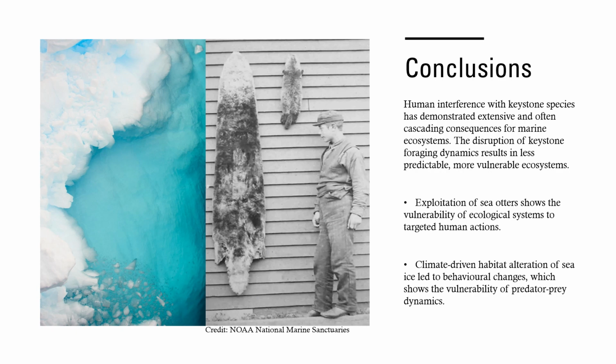In the Arctic, the climate-driven habitat alteration is shifting the behavior of the key species, the ringed seal. The resultant impacts on the ecosystem show the vulnerability of predator-prey dynamics and how human interference can negatively impact an entire ecosystem.